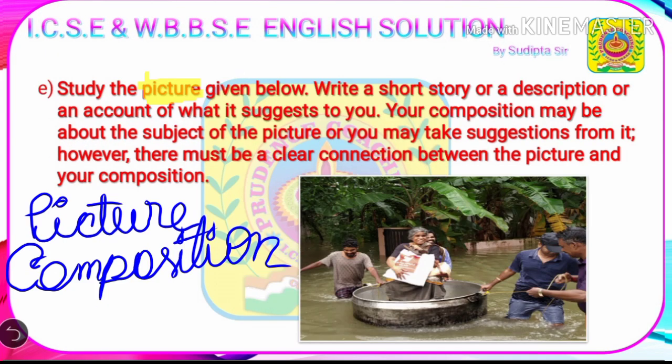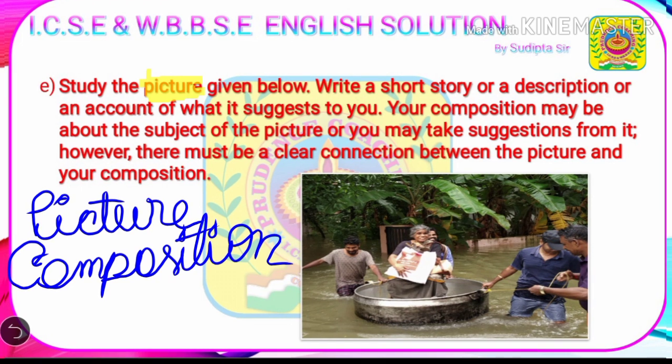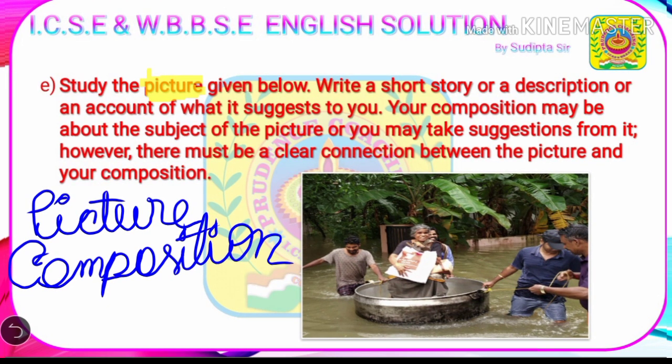Study the picture given below. Write a short story or a description or an account of what it suggests to you. Your composition may be about the subject of the picture, or you may take suggestions from it. However, there must be a clear connection between the picture and your composition.